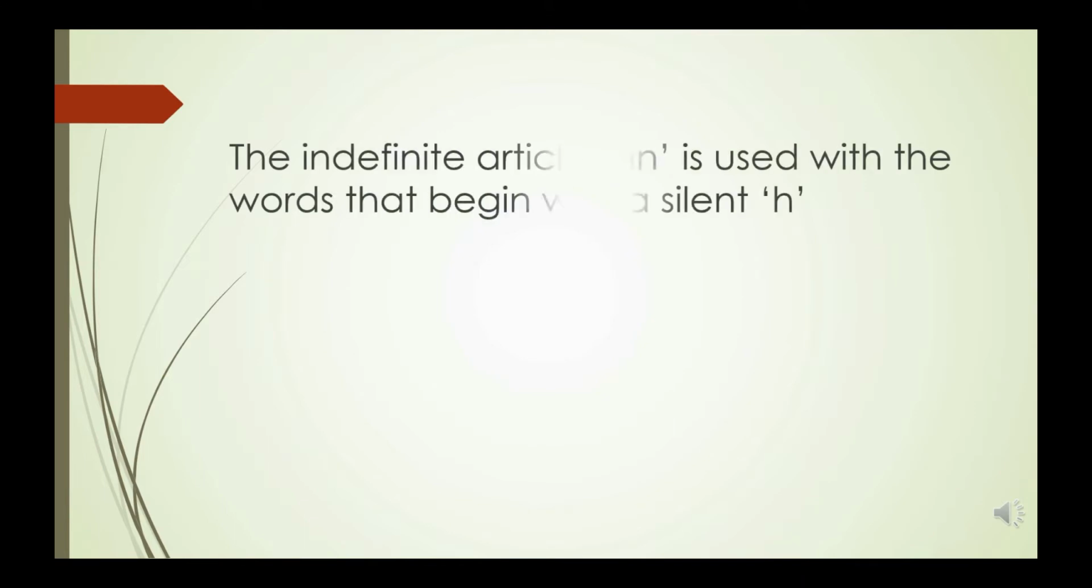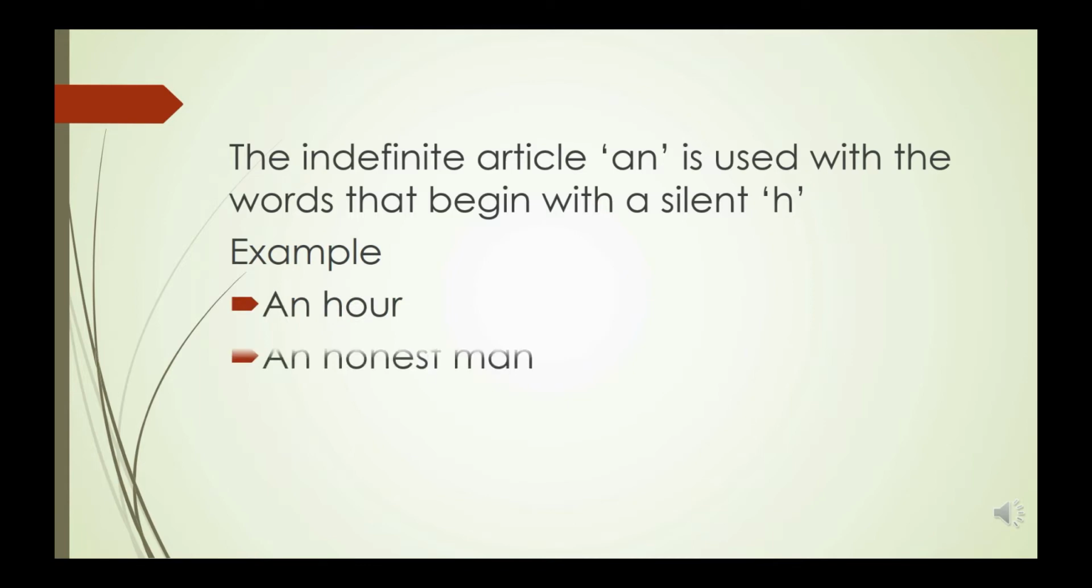Similarly, there are words which begin with a silent H. In such cases, the indefinite article an is used. For example, an hour, an honest man, an honorable teacher, and so on. In all the three examples, H is silent, and the next letter, O, produces the sound of a vowel.